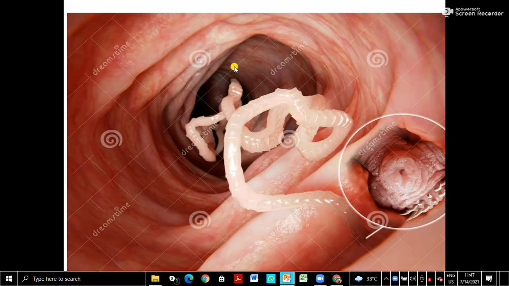See, this is the intestinal lumen, and with the head portion, the scolex, the hooks and suckers, they are attached to the intestinal wall. Our intestine has villi, so nutrients are available, and the nutrients are absorbed by the tapeworm. I just wanted to show how it is attached. This is an internal parasite of humans, and human beings are the primary host.